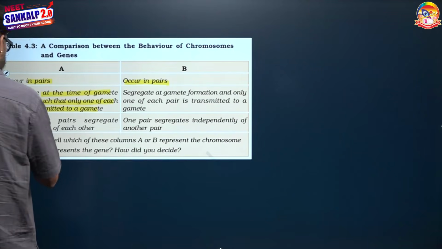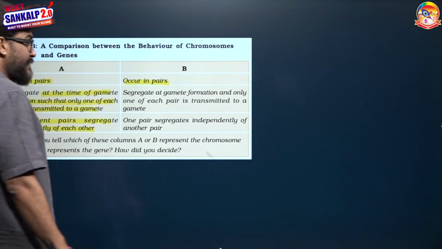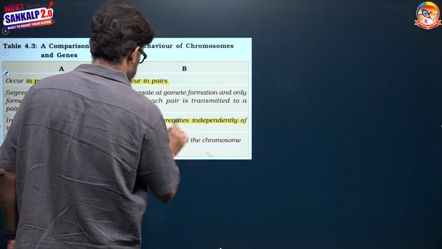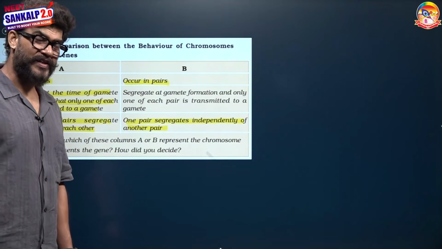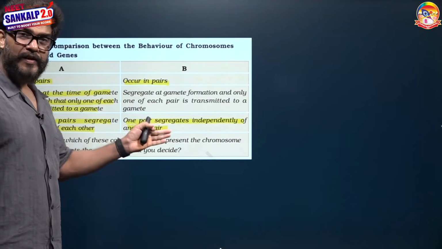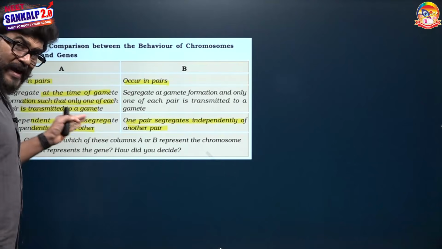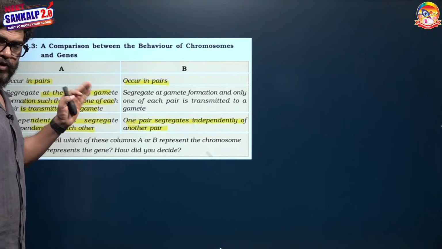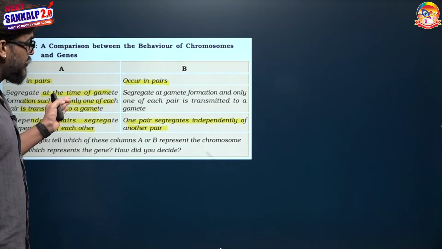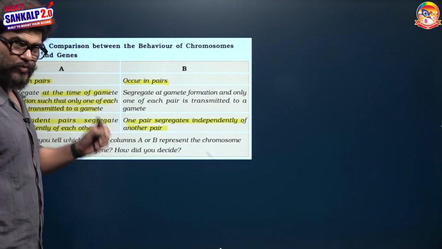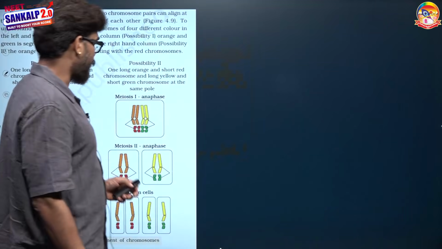Independent pairs segregate independent of another. Yes, this is also true for both gene and chromosome. One pair segregating independent of another is always true for the chromosome, but not always true for genes, because genes may be linked together. It means column B is always true for chromosomes but not always true for genes. But column A is always true for chromosomes as well as genes. So we should consider column A as the gene and column B as the chromosome.